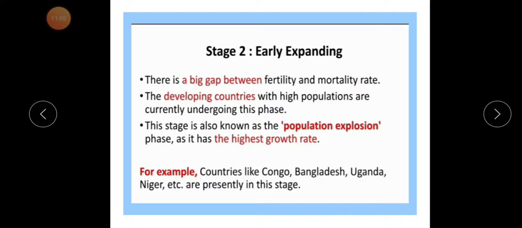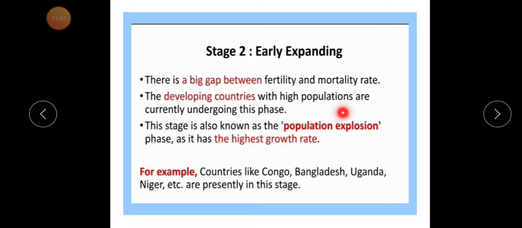Second stage, early expanding. In this stage, a big gap between fertility and mortality, due to the high birth rate and the decreasing death rate, is responsible for the high proportion of new population. So the difference between fertility and mortality is responsible for the population growth.